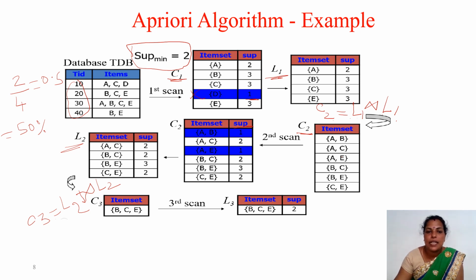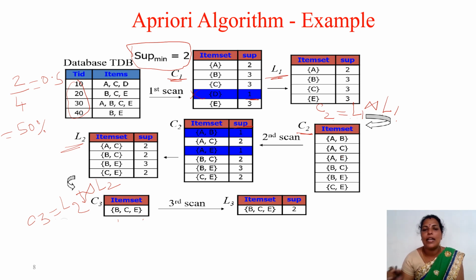BCE is there. ACD, whether ACD will be coming here? Here it is not coming because D is already pruned. So the ACD combination is not coming here. Only we are having the combination BCE. Then we are finding how many items are there for this. So 2. So we are just writing it as 2.